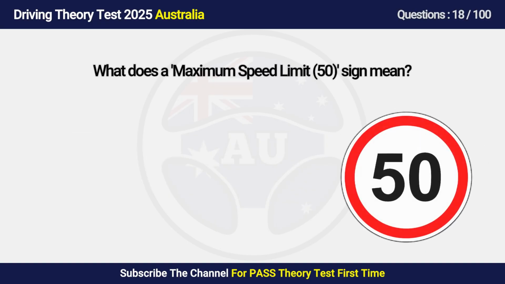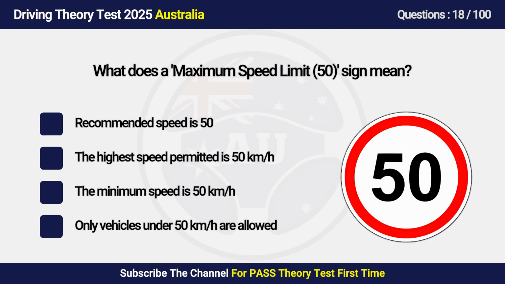Question 18. What does a maximum speed limit 50 sign mean? A. Recommended speed is 50. B. The highest speed permitted is 50 km per hour. C. The minimum speed is 50 km per hour. D. Only vehicles under 50 km per hour are allowed.